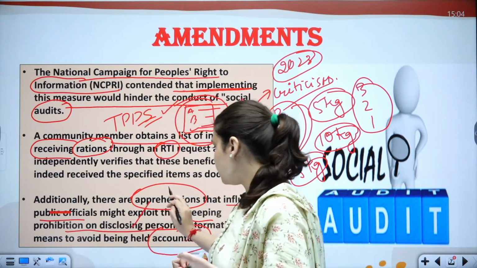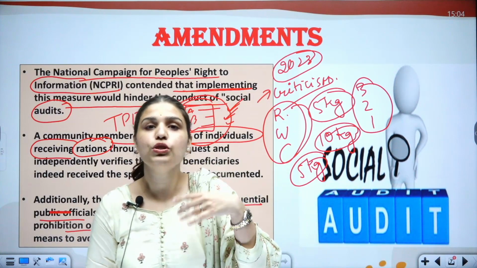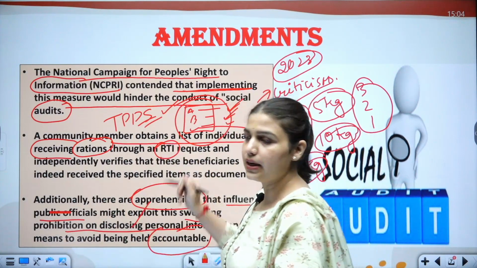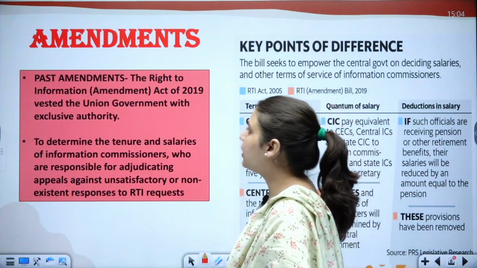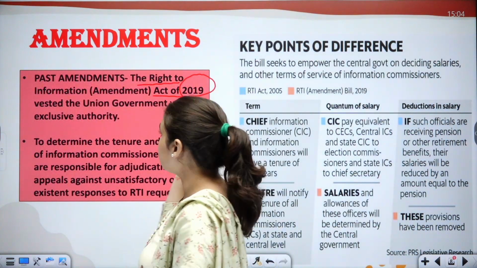So these officials will be exempted. They won't be accountable to anyone as to why this ration was not delivered in actual. So this is one of the criticisms this amendment, this total prohibition, is facing. Now moving on to another amendment, the Right to Information Amendment Act of 2019.